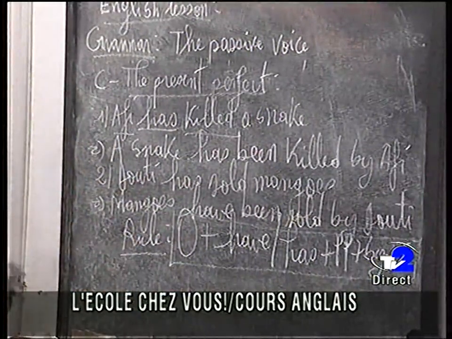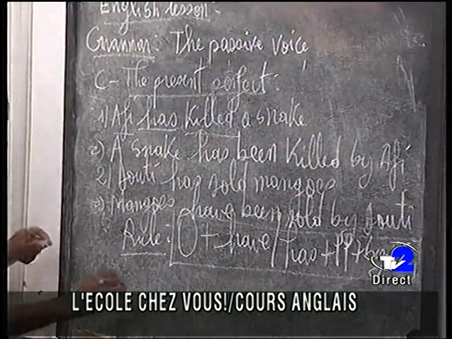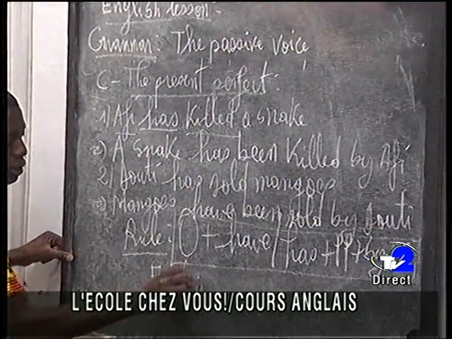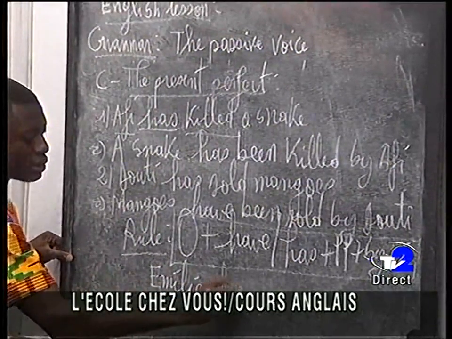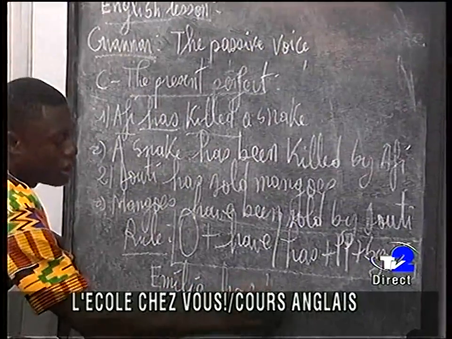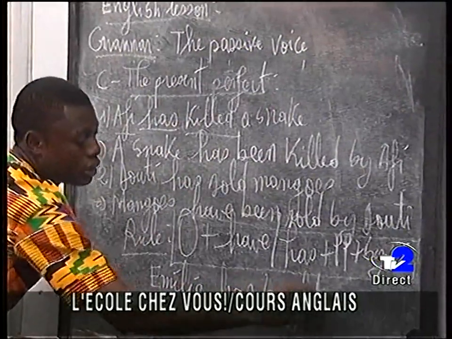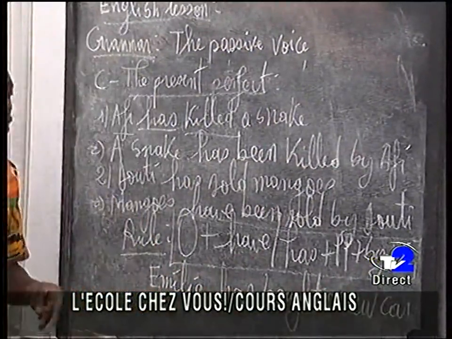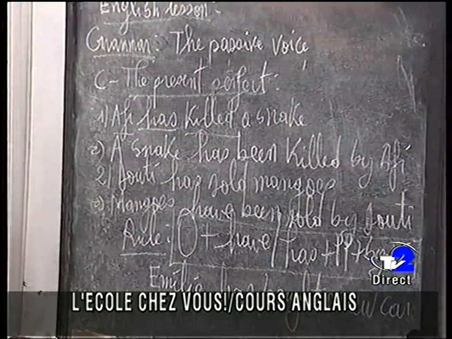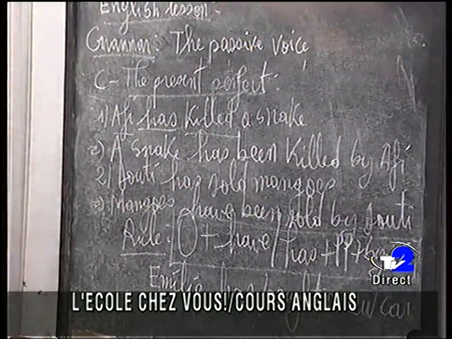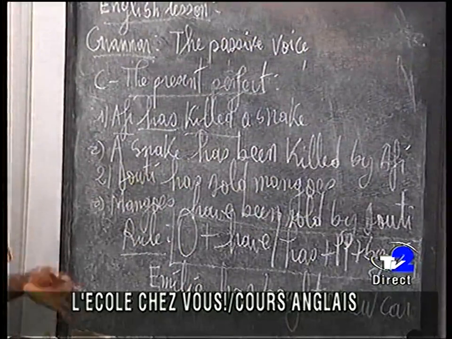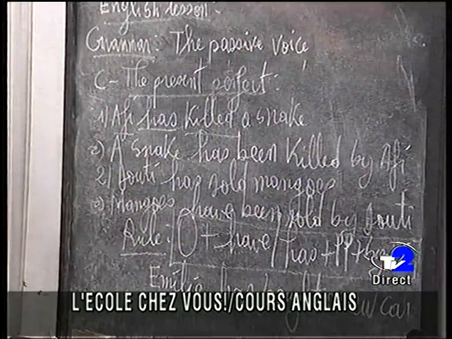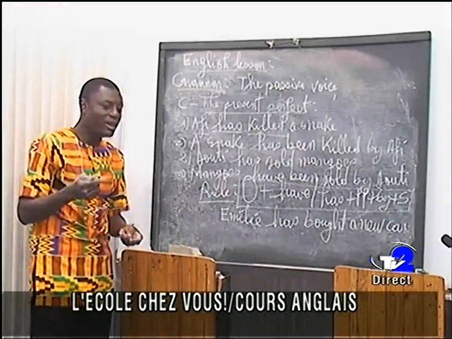At home, you are going to try this one. Emily has bought a new car. Okay, Emily has bought a new car. We are going to transform this sentence from active to passive voice. You are going to do it at home, and you send me your homework later.